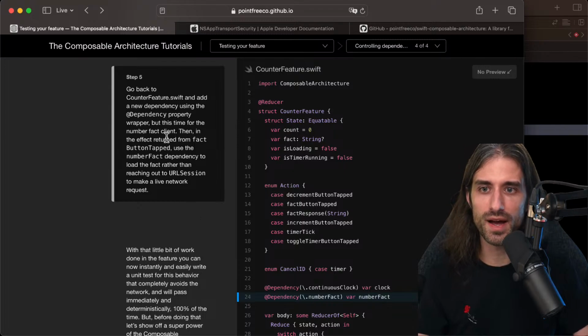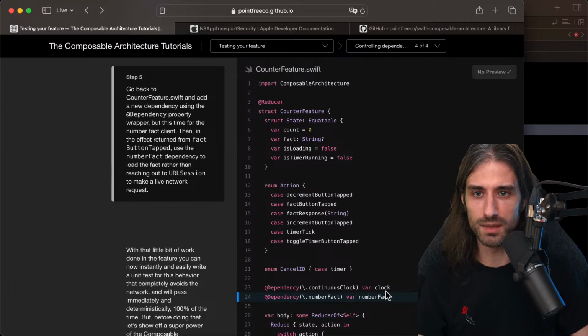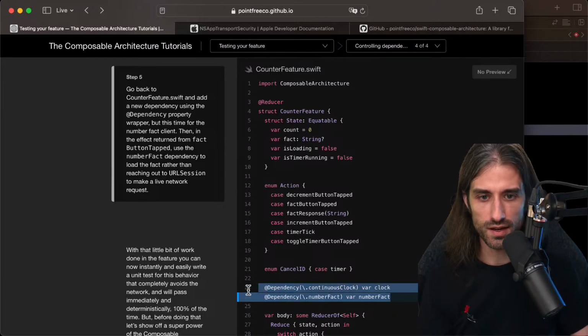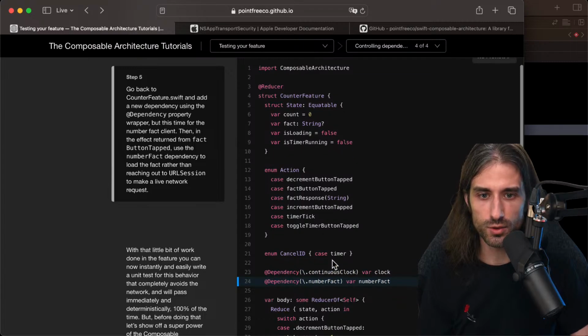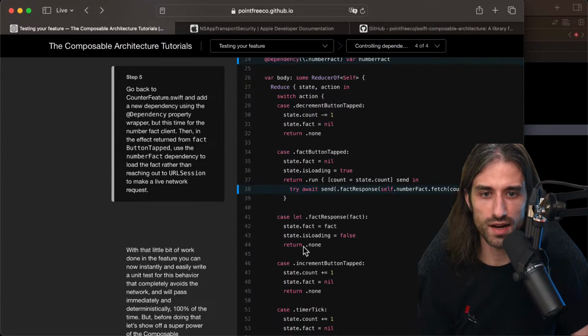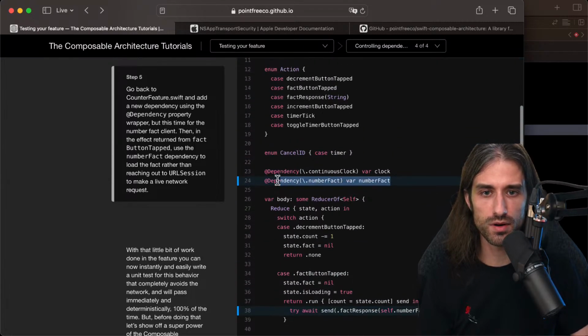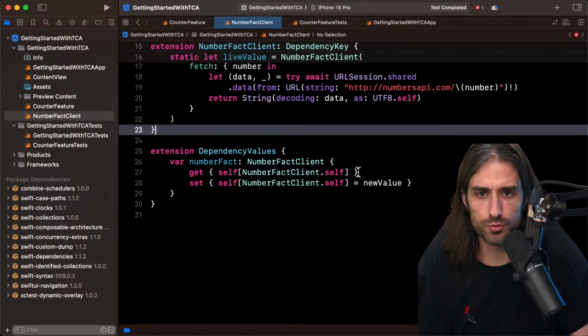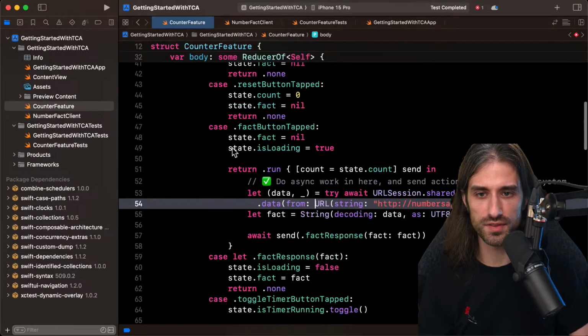So step 5, we go back to CounterFeature.swift and we add a new dependency using the @Dependency property wrapper, but this time for the number fact client. Then in the effect returned from the fact button tapped, use the number fact dependency to load the fact rather than reaching out to URLSession to make a live network request. Okay, and we can see that the clock also uses a continuous clock, which I think we haven't used up until now. So I won't make that change, just in order to not break everything.